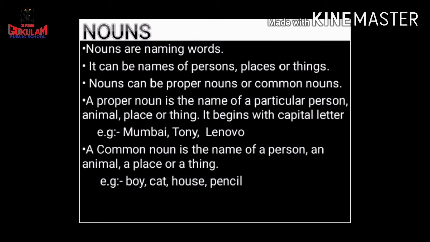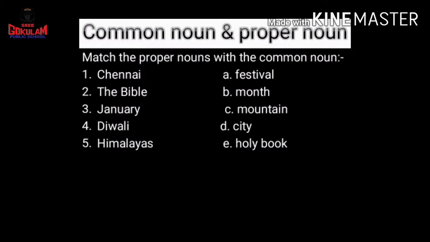A common noun is the name of a person, an animal, a place, or a thing. Examples: boy, cat, house, pencil. See, now here we have two sets of nouns. On one side we have some proper nouns and on the other side we have some common nouns. Now we have to match the proper nouns with its suitable common nouns. Festival, month, mountain, city, holy book. Like this, we can find out the suitable common nouns for given proper nouns.